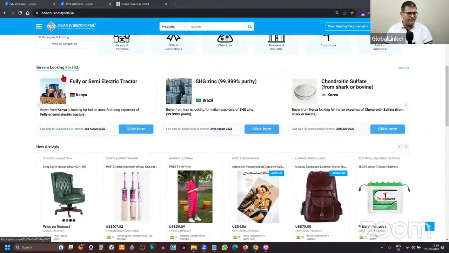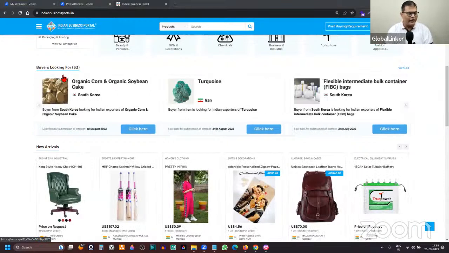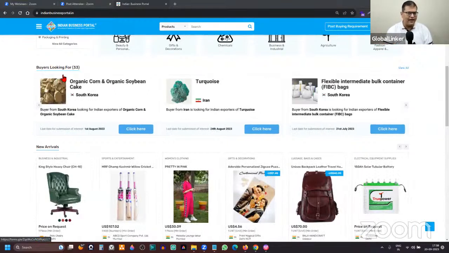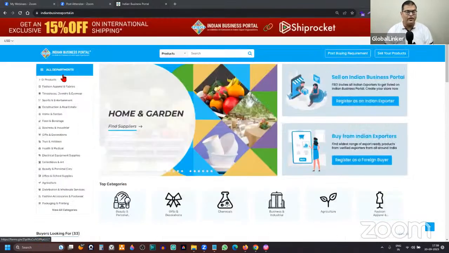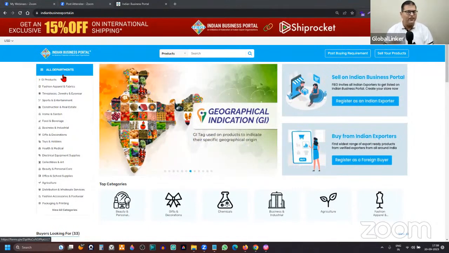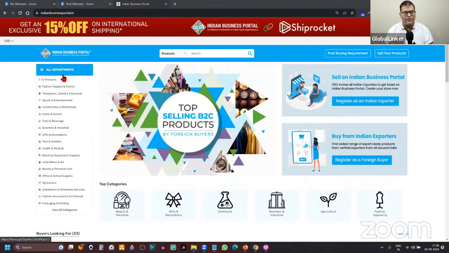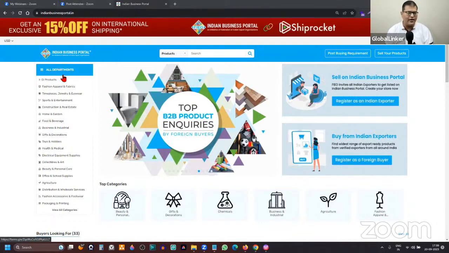Now, is this all which is there on Indian Business Portal? Absolutely not. These are like the tip of the iceberg. Many of the international exporters are directly connecting with Indian suppliers and then doing business with them. These are the ones who, for some reason, were not able to connect with the Indian exporter directly on the platform, or they sought FIEO's help in connecting with Indian exporters, and these leads are displayed here.